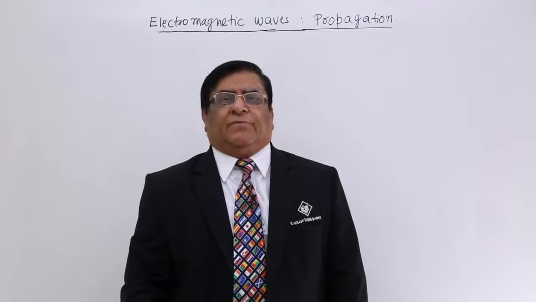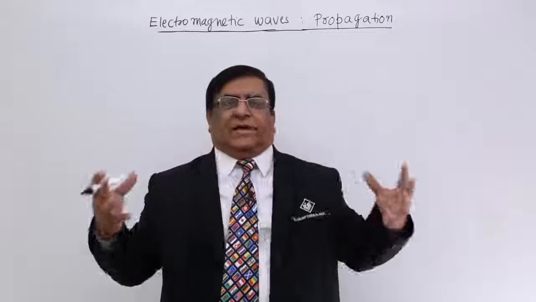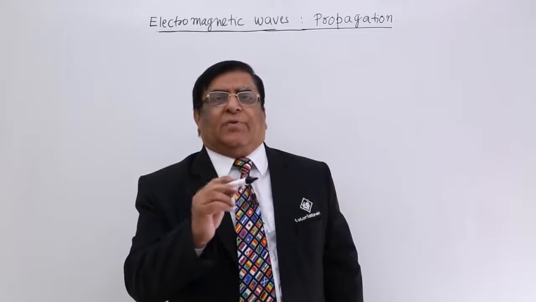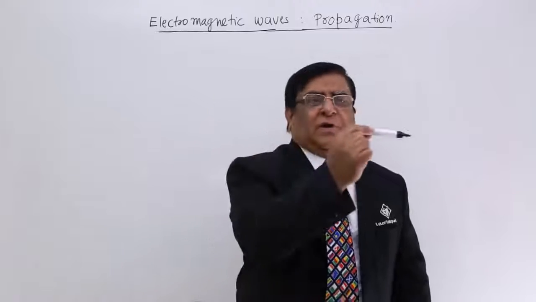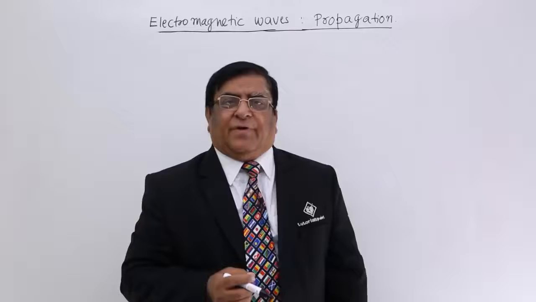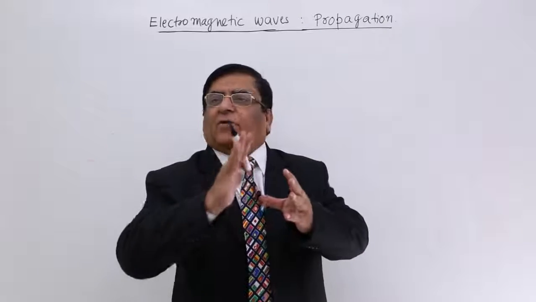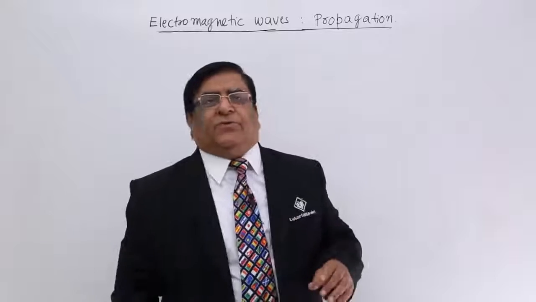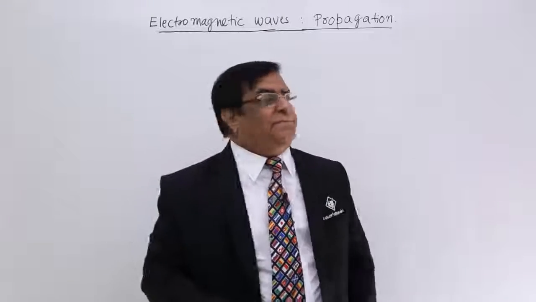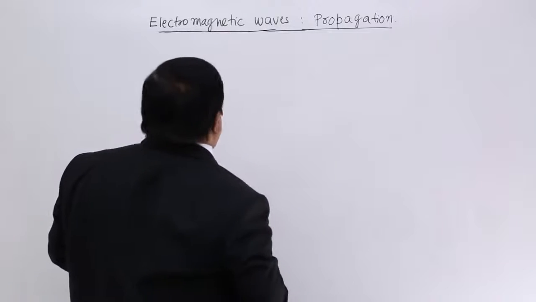Propagation of electromagnetic waves. Propagation means spreading in all directions. We don't use the word motion because normally motion is related to one particular direction, but an electromagnetic wave from the source, if it is a point source, goes in all directions. Therefore, we use the word propagation. Propagate, spread out. Okay. So, how do they spread out?